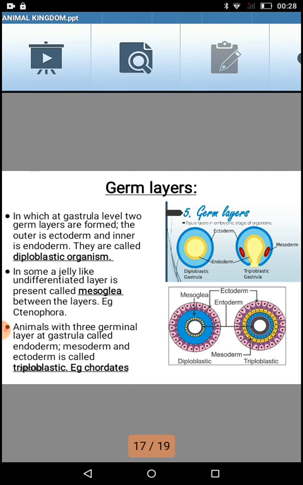So once from one side the cell will start invading. If you are remembering the diagram, you can see here also a yellow color, a plug-like structure going inside it.